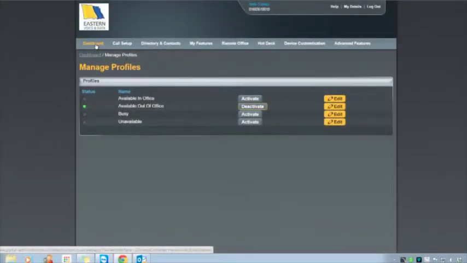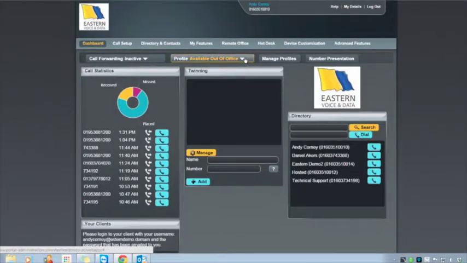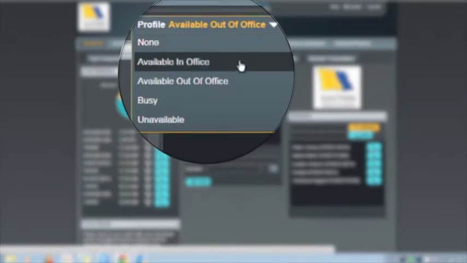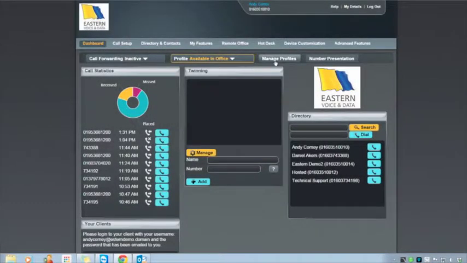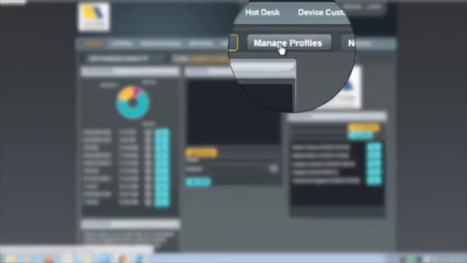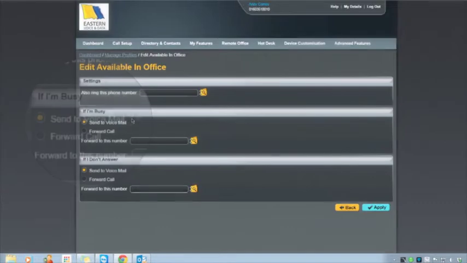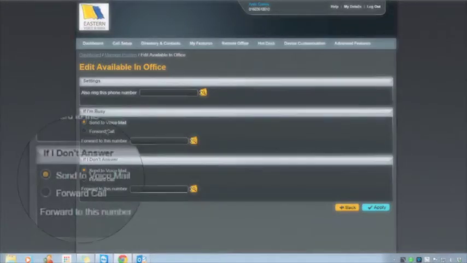I want to be available and in the office. So let's pop back into the dashboard and quickly change that to available in the office. Let's have a look at this, and we can see exactly what I've got this set to. We hit the edit, and we can see at the moment if I'm busy, so if I'm on the phone, someone rings me, the call will go to voicemail. If I'm away and I don't answer, again it goes to voicemail.